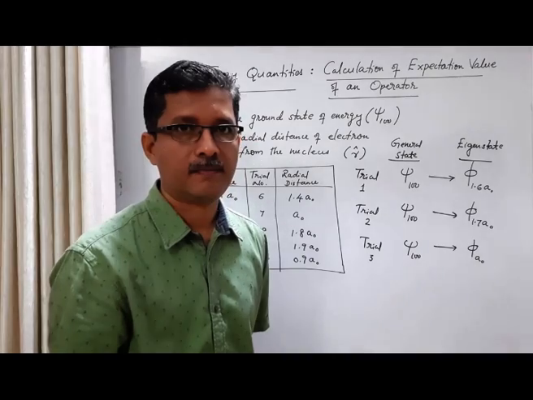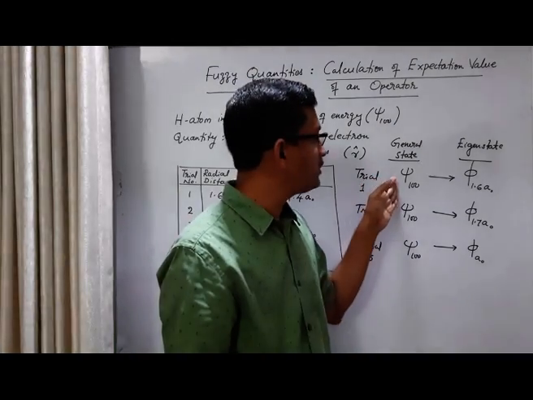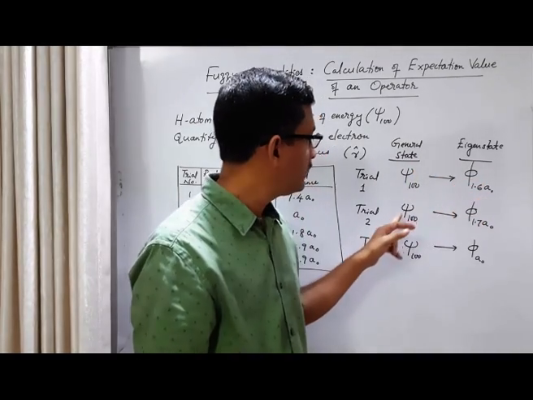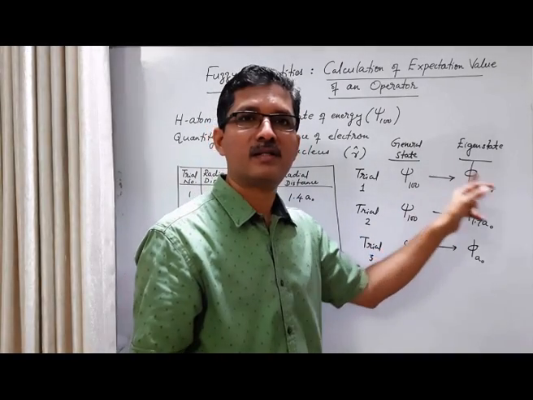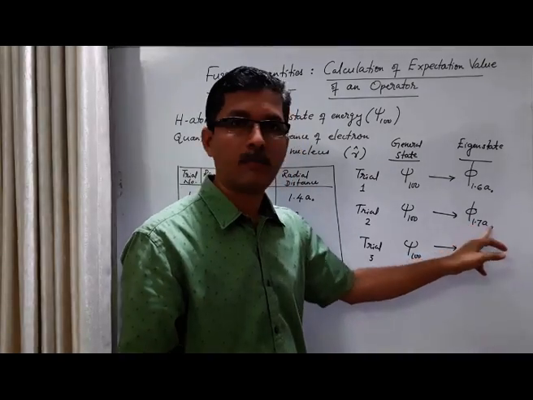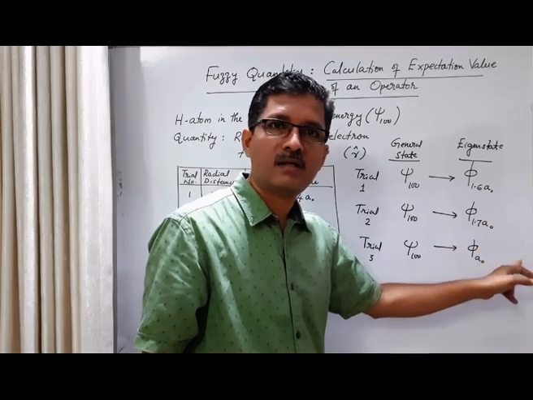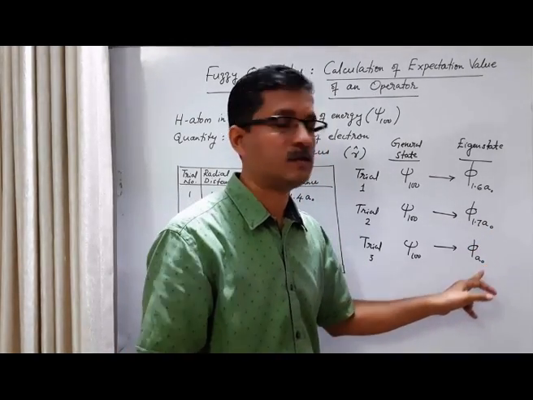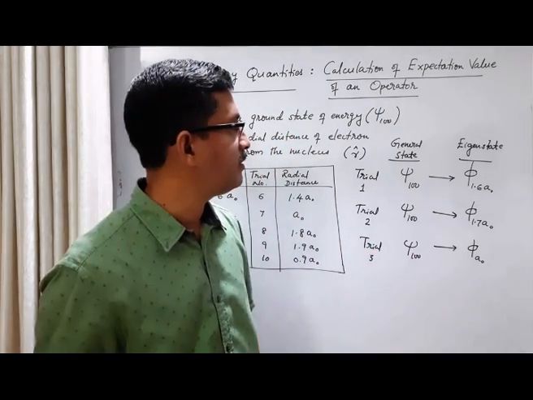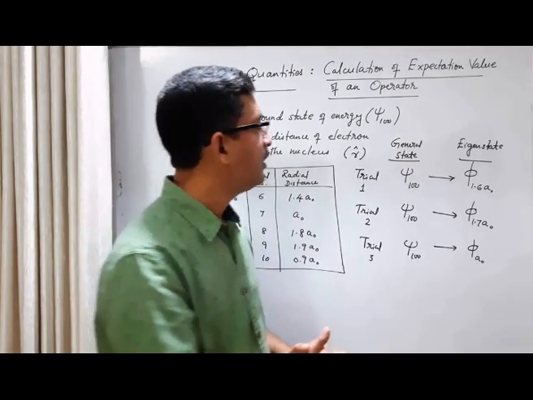Eigenstate of position operator. So in the first trial, it moves from the general state to the eigenstate corresponding to the eigenvalue 1.6A0. In the second trial, it moves from the general state to another eigenstate corresponding to the eigenvalue 1.7A0. In the third trial, it moves from the general state to yet another eigenstate corresponding to the eigenvalue A0. And this is again a fundamental result in quantum systems.